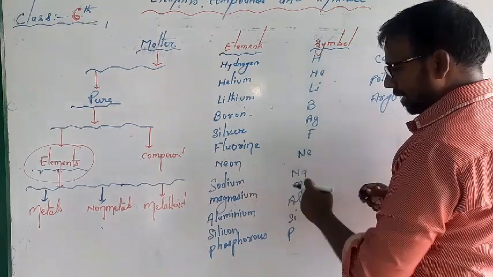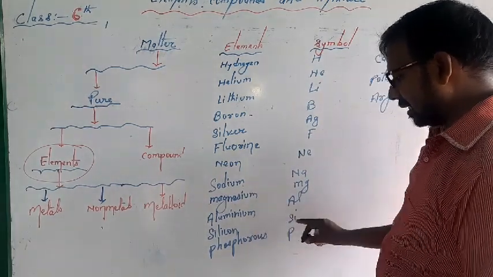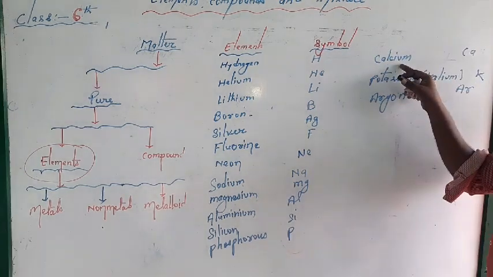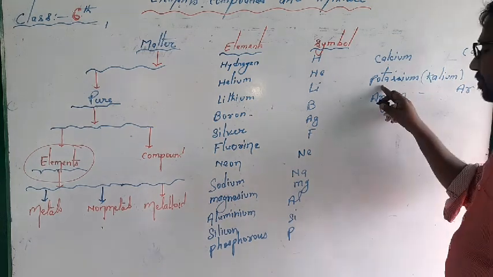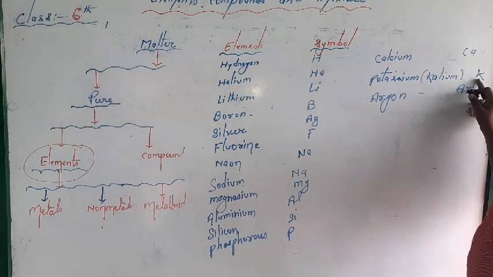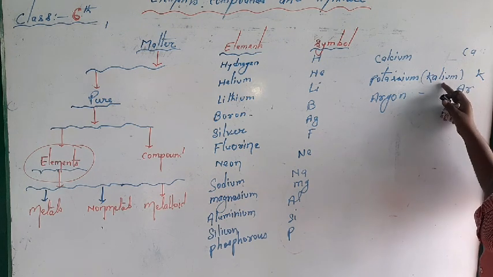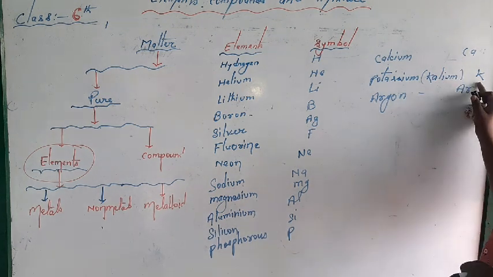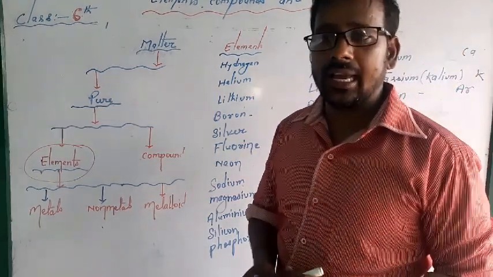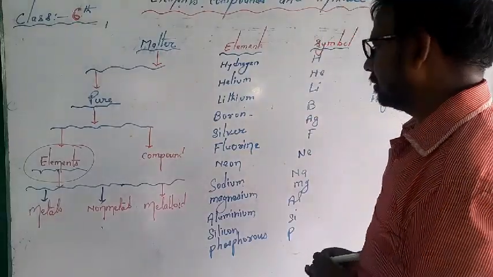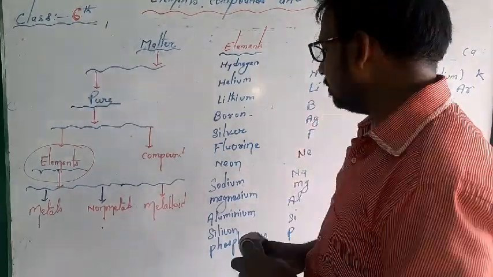sodium Na, magnesium Mg, aluminium Al, silicon Si, phosphorus P, calcium Ca, and potassium K. Actually, it is taken from the Latin name kalium. That's why it is written as K. And then argon. So these are the symbols of elements, and many examples are also given in your books. So please try to learn.